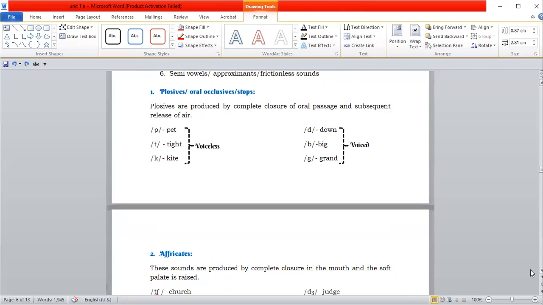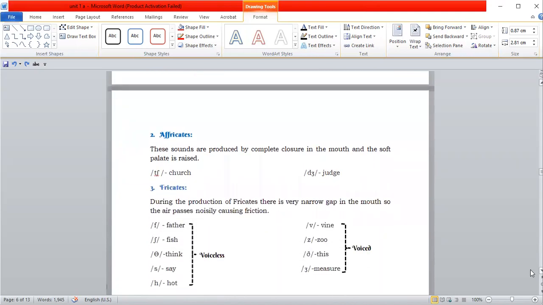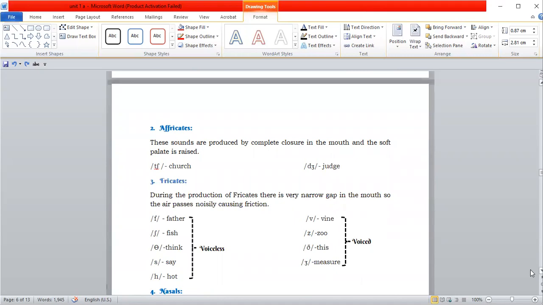The next type is affricates. These sounds are produced by complete closure in the mouth and the soft palate is raised. Ch and j are the two sounds which come under affricates.